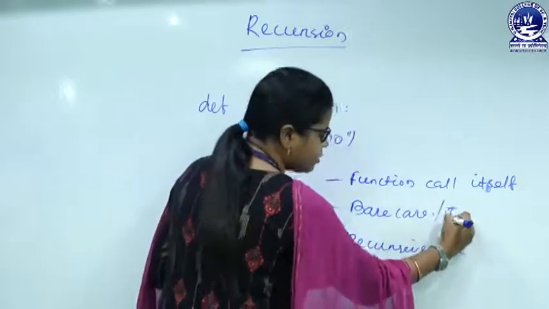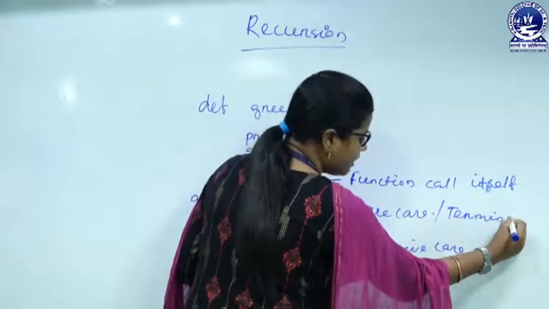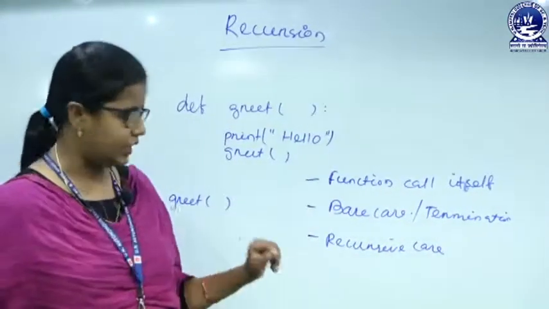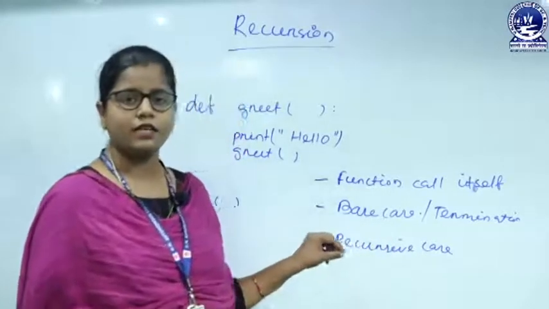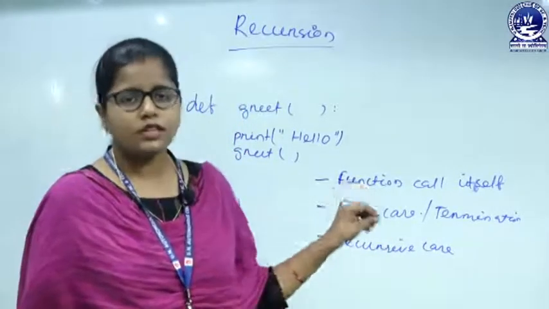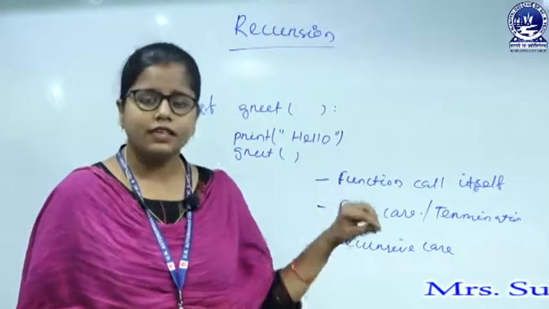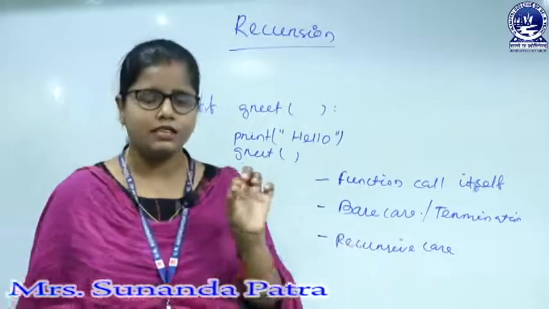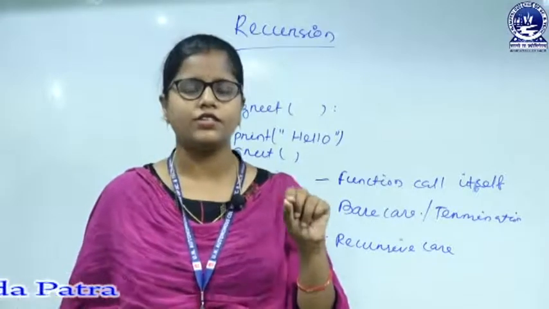This is the termination, you can call this termination. This is the criteria where my function will get terminated, and this is the recursive case. That means why I am using the recursion function, where is the need of that. So that is the recursive case. The best example of recursion is the calculation of factorial.